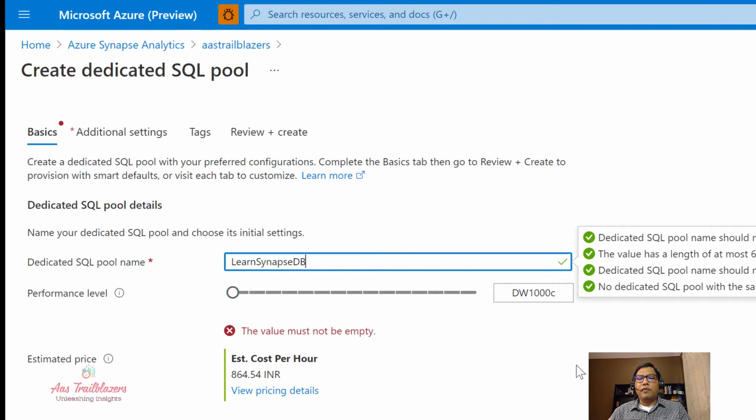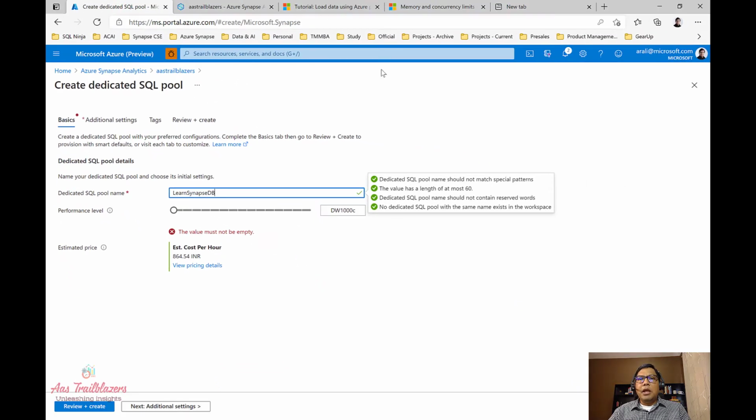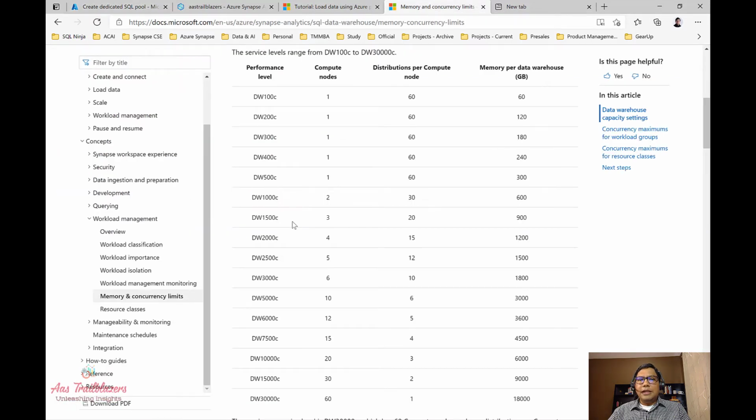Right, so if you remember from our earlier discussion, dedicated pool is based on MPP architecture, where we have control node and multiple compute node. So in this case, based on the service tier or performance level that we are choosing, the number of compute nodes will be determined. I'm going to include this into description, but here is the details, right?